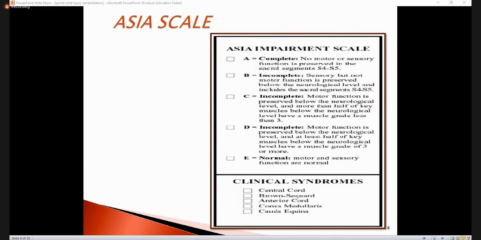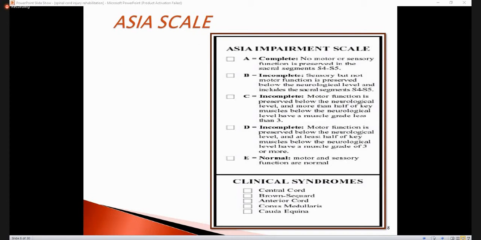The important thing in the ASIA scale is the grading. ASIA A is considered a complete injury because it has no motor or sensory function below the neurological level, and also no motor or sensory function at the sacral segments, S4 and S5.